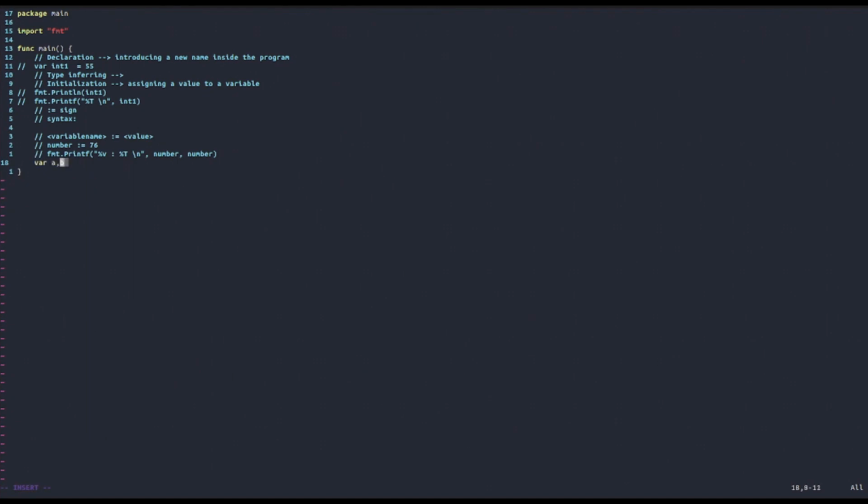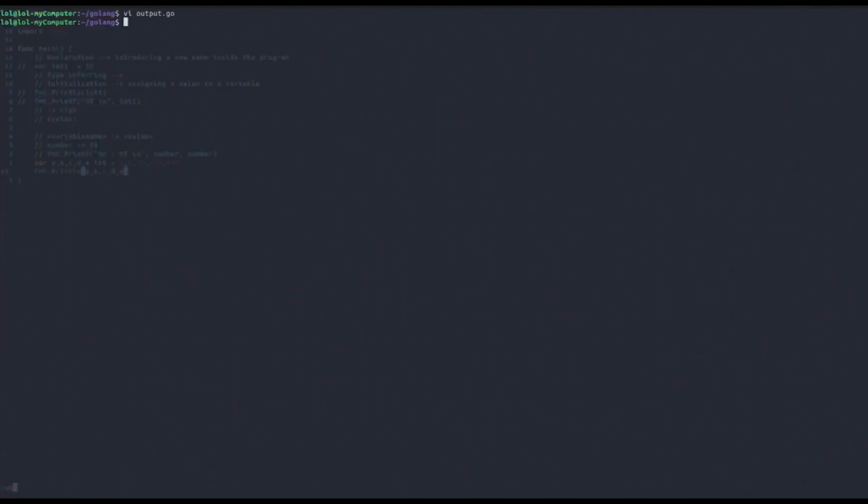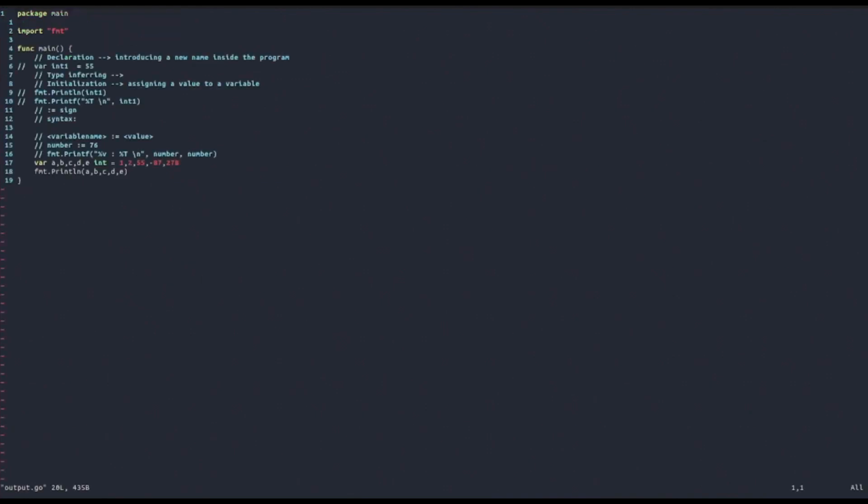We can say a, b, c, d, and e int equal to, I forgot the values that we put. For example, let's say 1, 2, and I think the third one was 55. Then I forgot the other ones, but never mind. So this is equally valid. Now if we try to print all of these out, A, B, C, D, E, and run the program, you get all of them out. So as you can see, you can declare variables of the same type on the same line like this.